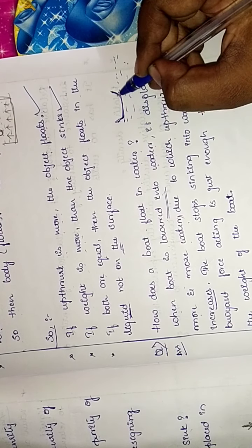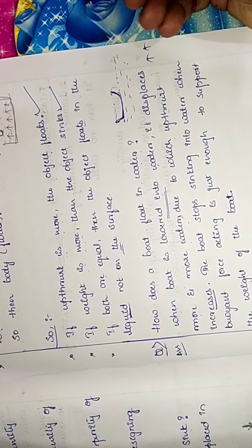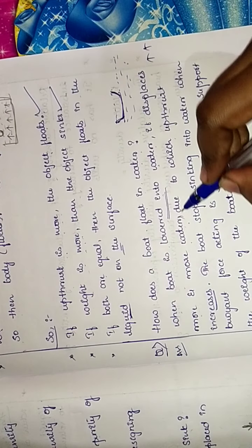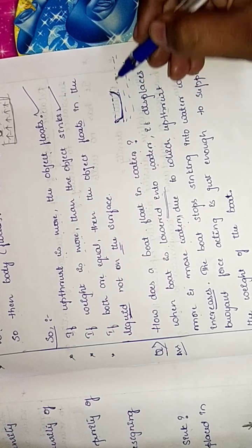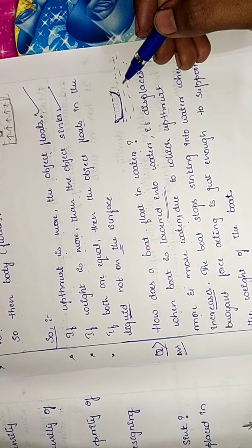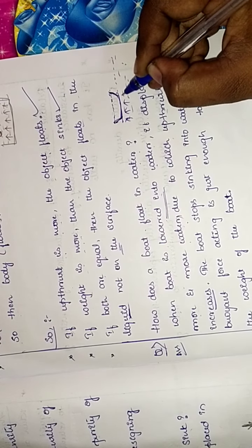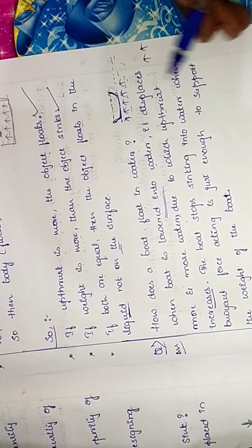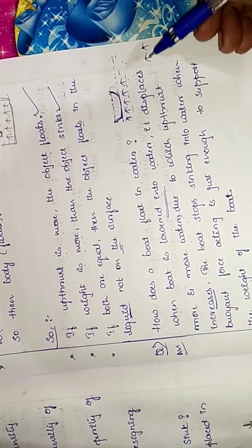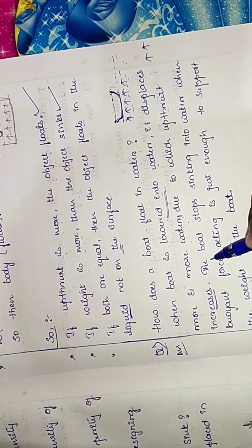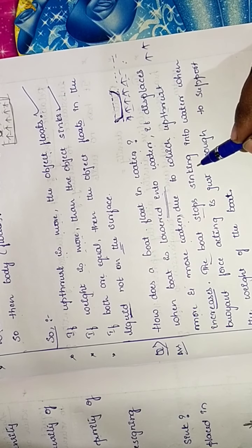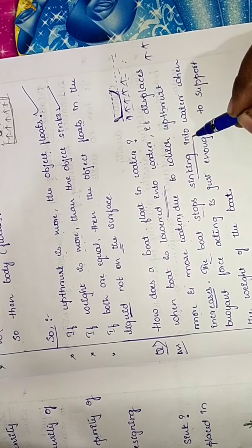We have lowered the boat here, that is, we have put the boat in the water. It displaces more and more water, and due to that the upthrust increases. So the boat stops sinking.